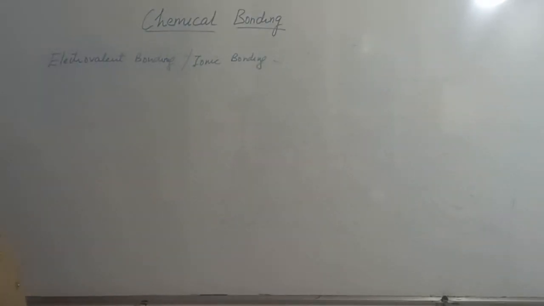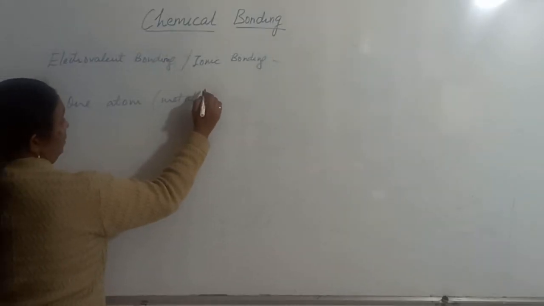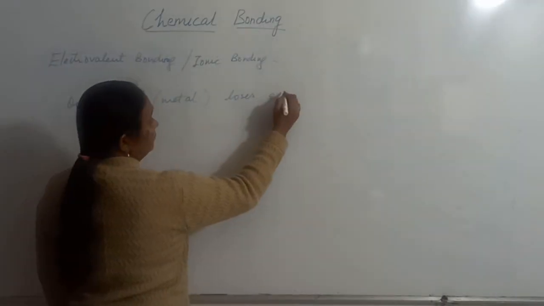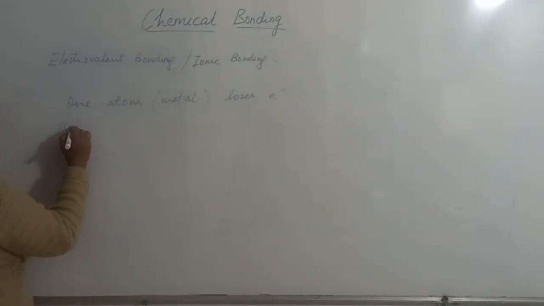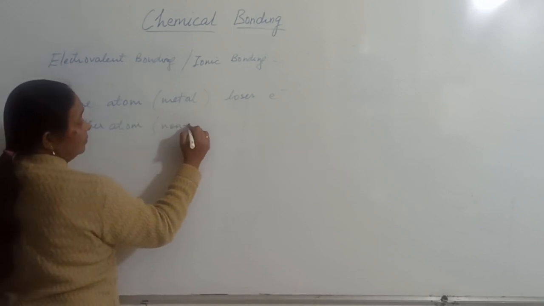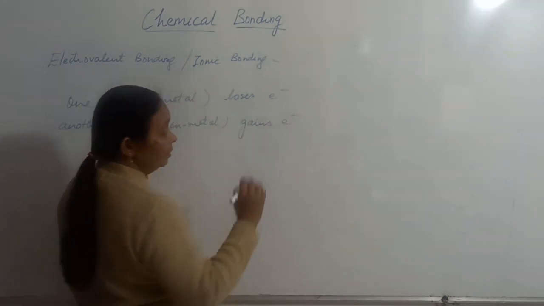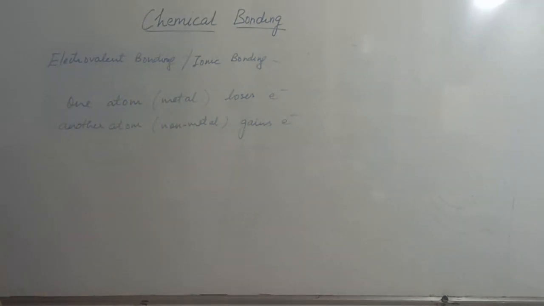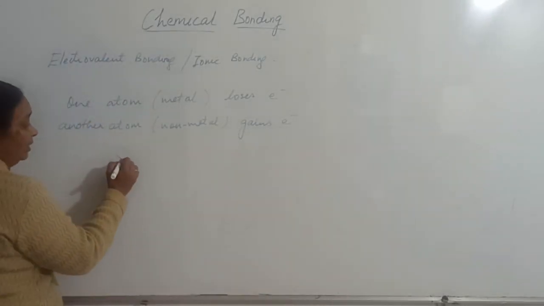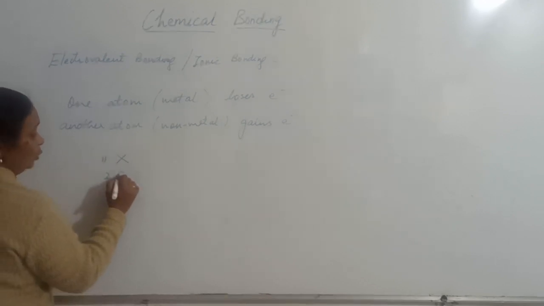What happens in electrovalent bonding? One atom, which is a metal, loses an electron. Another atom, which is a non-metal, gains an electron. This happens during the formation of an electrovalent bond. Suppose you have a metal X with atomic number 11 and electronic configuration 2,8,1.